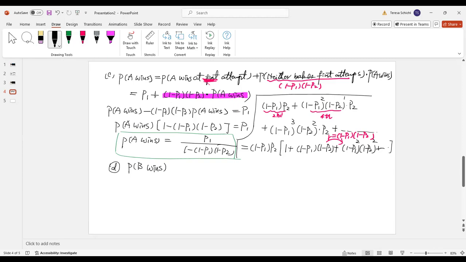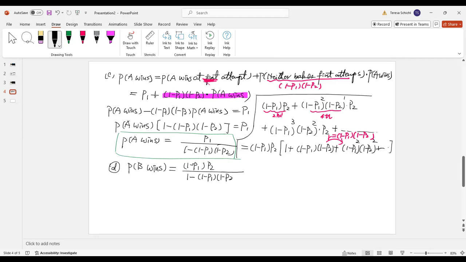So the probability of B winning is (1 minus P1) times P2 over 1 minus R. So it's 1 minus (1 minus P1) times (1 minus P2). This is the probability B is going to win.